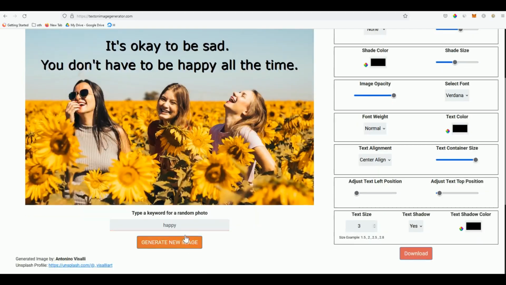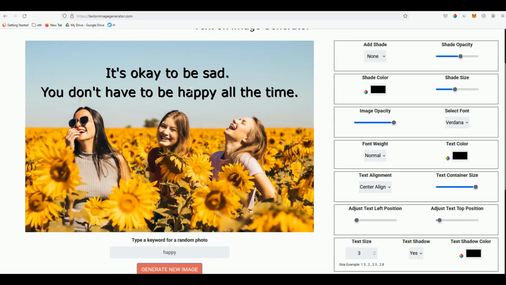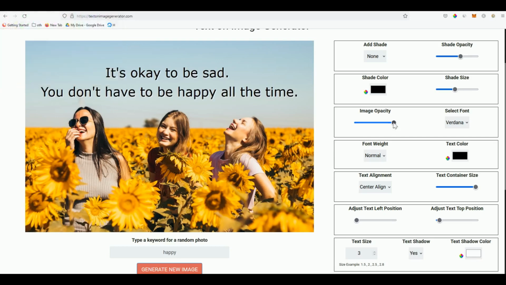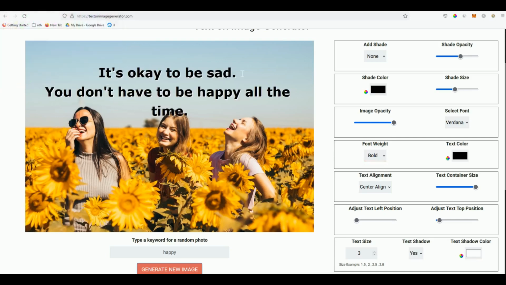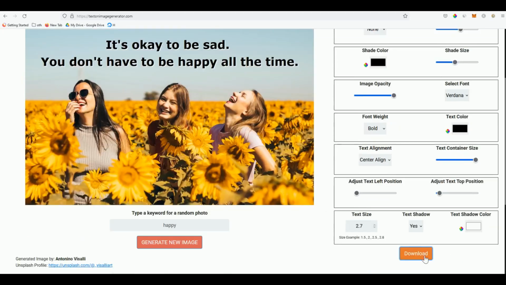And then you can generate a new image if you don't like this. So let's try this. I think for this one I'll put a text shadow of white so that it's more visible. So you see here, it's getting nicer, bold. Wow, look at that. Okay, and then reduce the font size maybe to 2.7. Okay, perfect. Now once you have that image, you have the option here to download it, so you will have the ability to save it on your computer instantly.